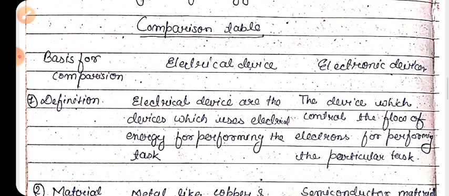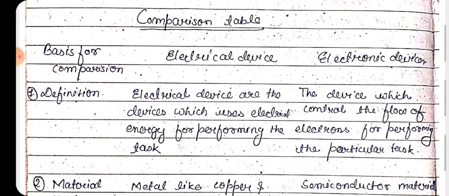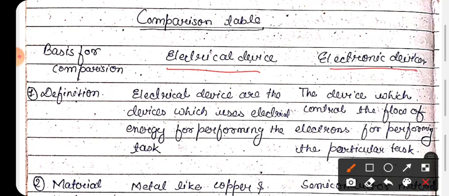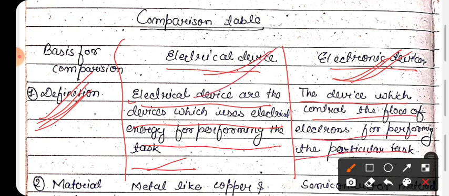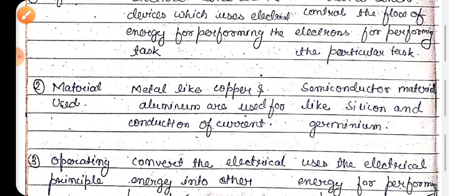So this is the comparison table of electrical devices and electronics devices. The first basis of comparison is the definition. Electrical devices are the devices which use electrical energy for performing the task. Okay. And electronics devices are the devices which control the flow of electrons for performing the particular task. It means here we cannot control the flow of electrons, and here we can control the flow of electrons for performing the particular task. Okay.